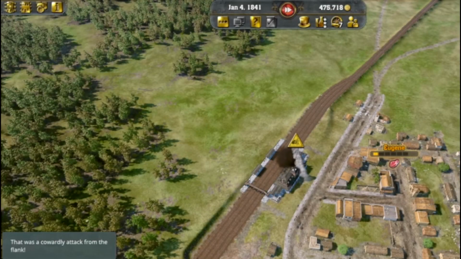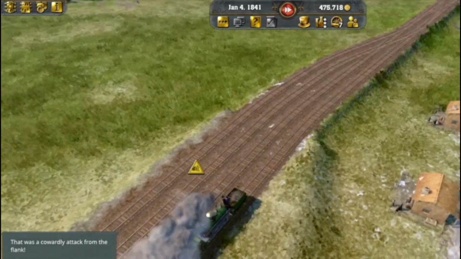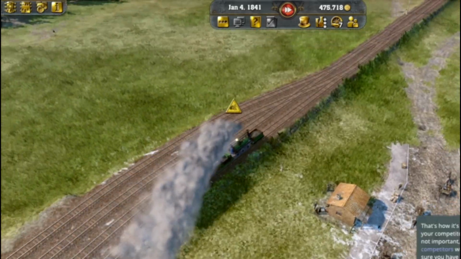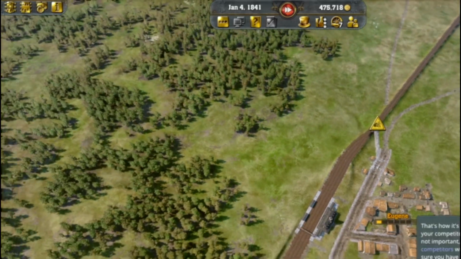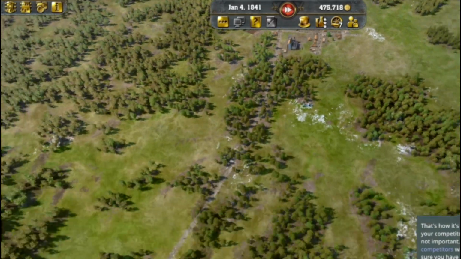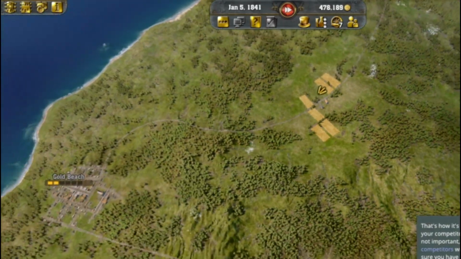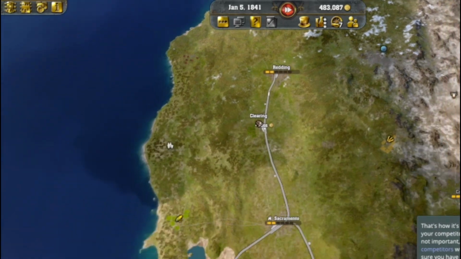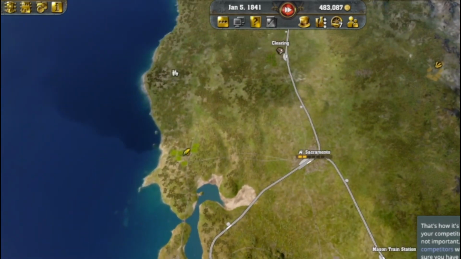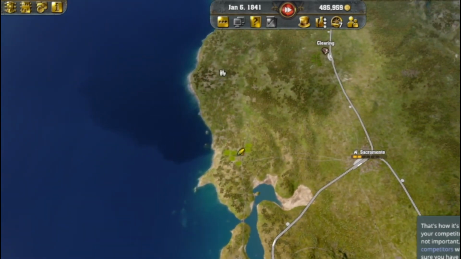Oh, nice. That was a cowardly attack from the flank. That's how it's done. Whether you want to sabotage your competitors or not, of course, is your decision. It's not important, but you should expect that your competitors will not be squeamish with you. So make sure you have enough security personnel. That also brings this lesson to an end.